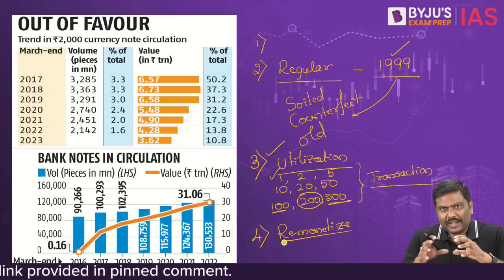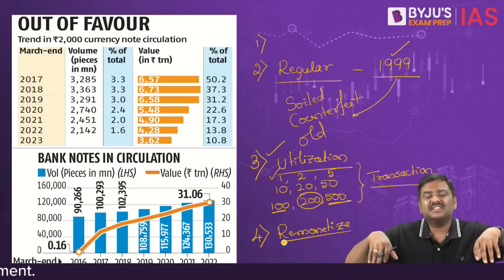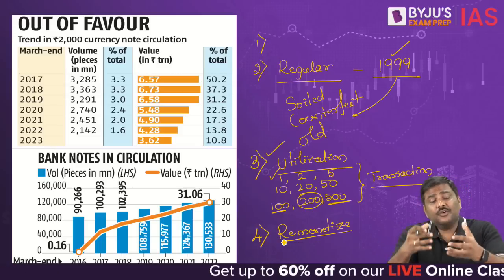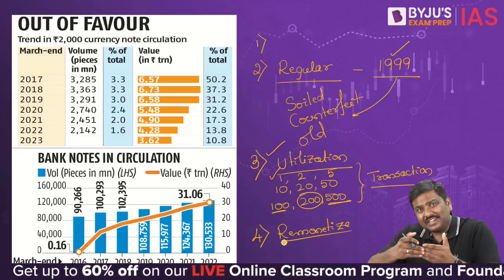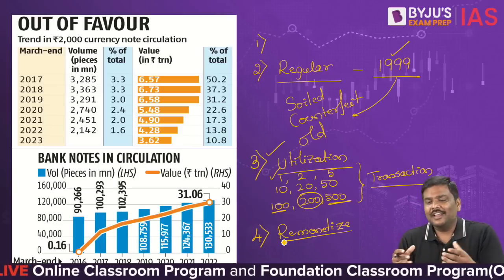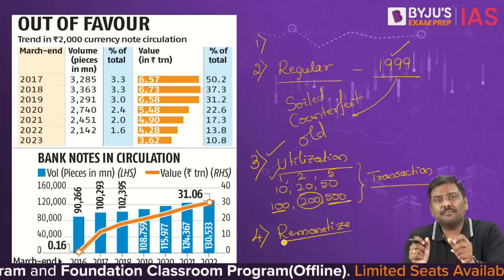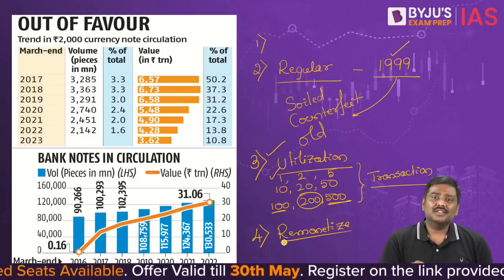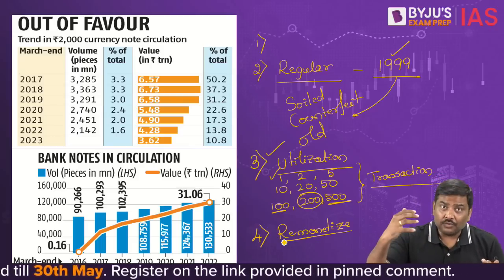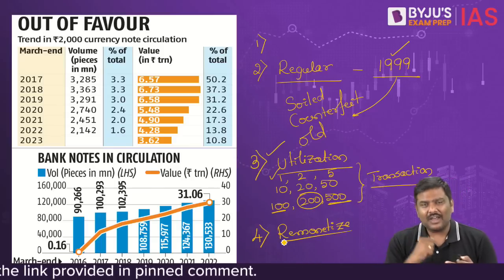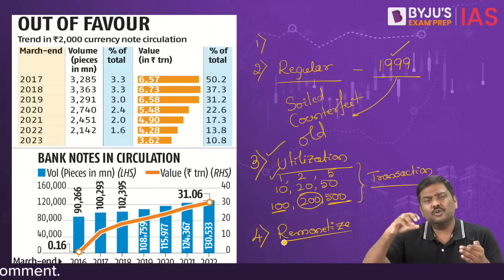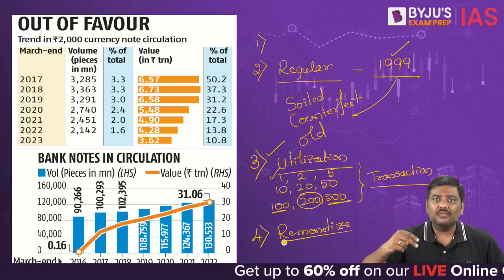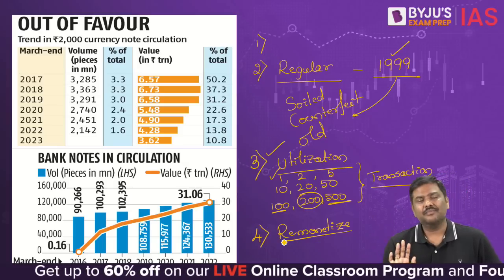At that point of time, a large chunk of the currency value in the market was in the form of 500 and 1000. Now, if you suddenly withdraw the money to such an extent, don't you think the money supply in the market will automatically become lower? In order to address this, RBI introduced new 500 rupee currency notes into the system, and 2000 rupee currency notes into the system.